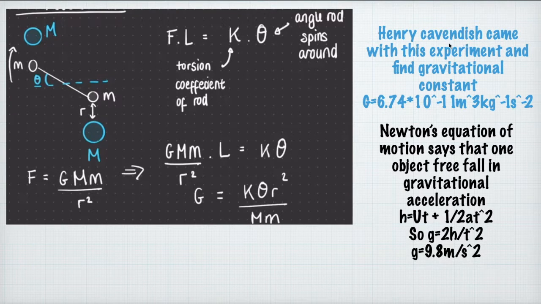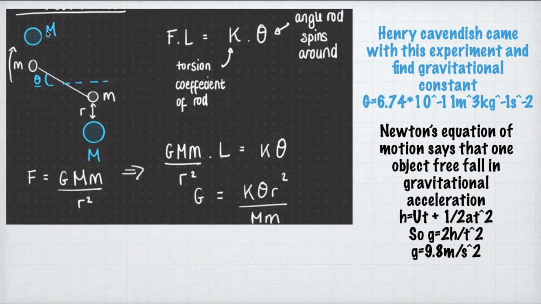Henry Cavendish came up with an experiment to find the gravitational constant. The experiment is this: in the middle center, a rod has a mass m on two sides, and it has a torque of tau. So they move in this direction.